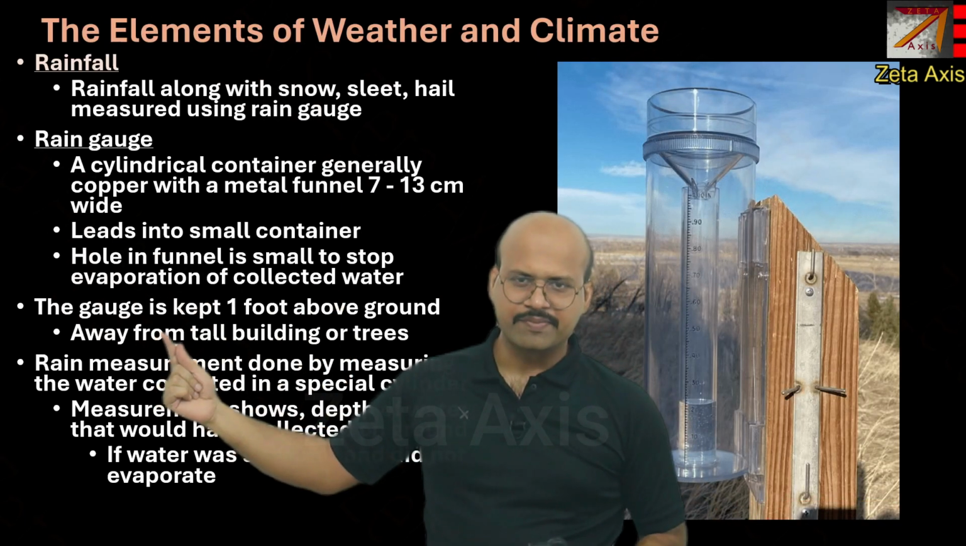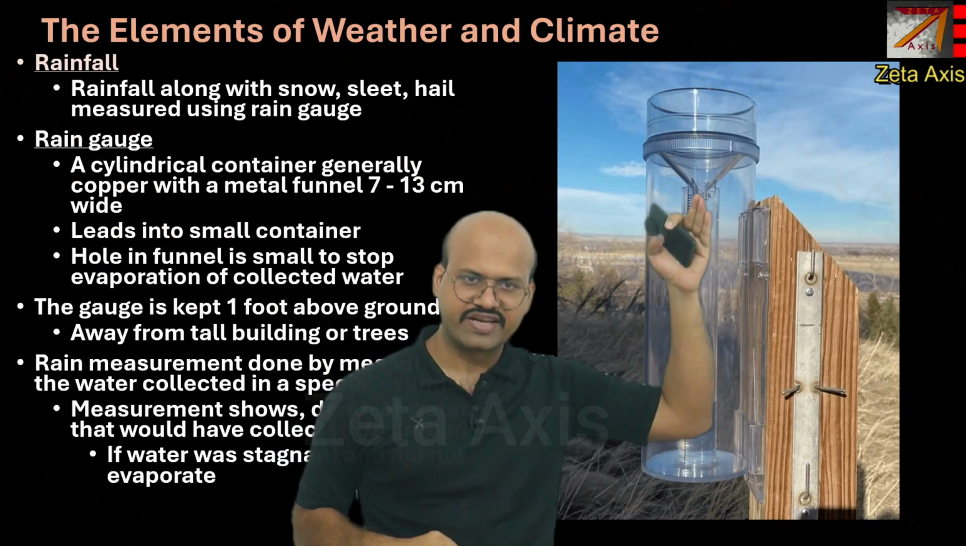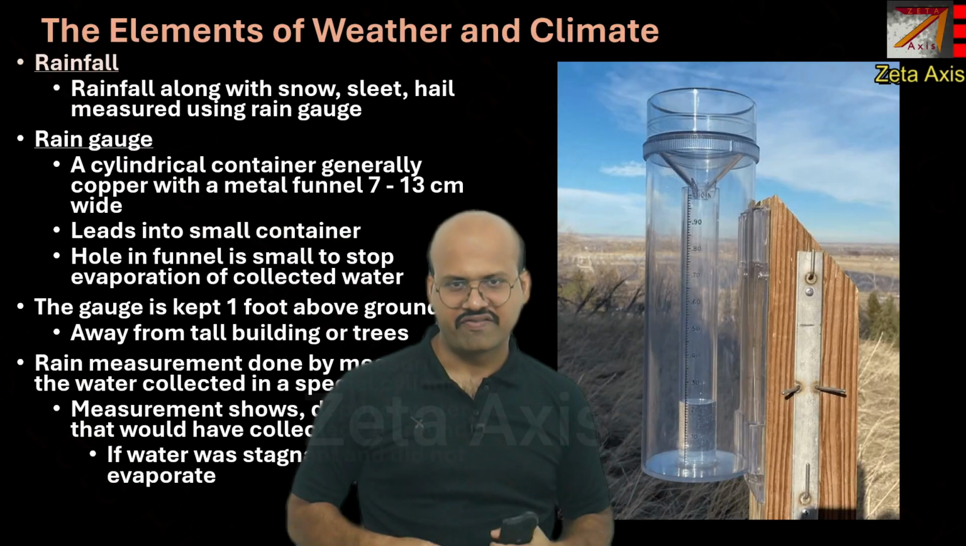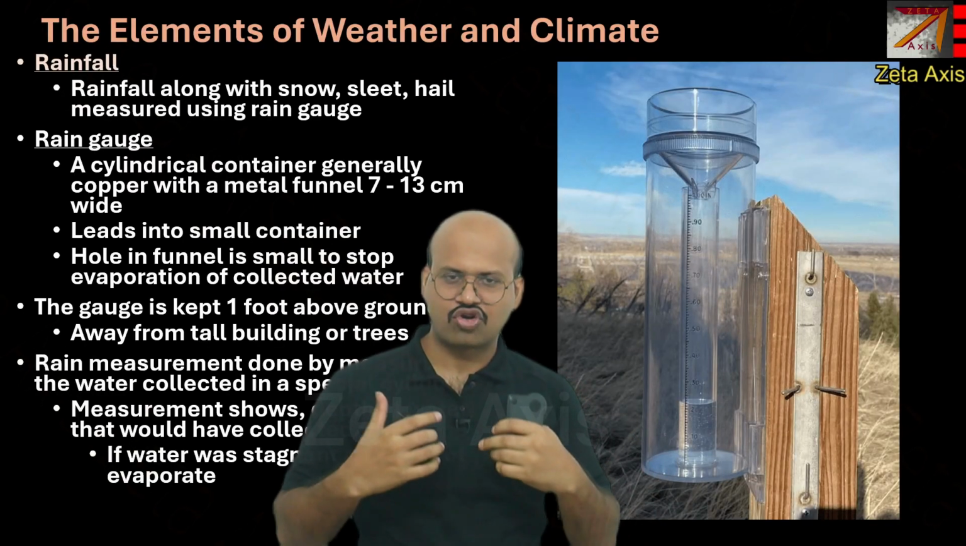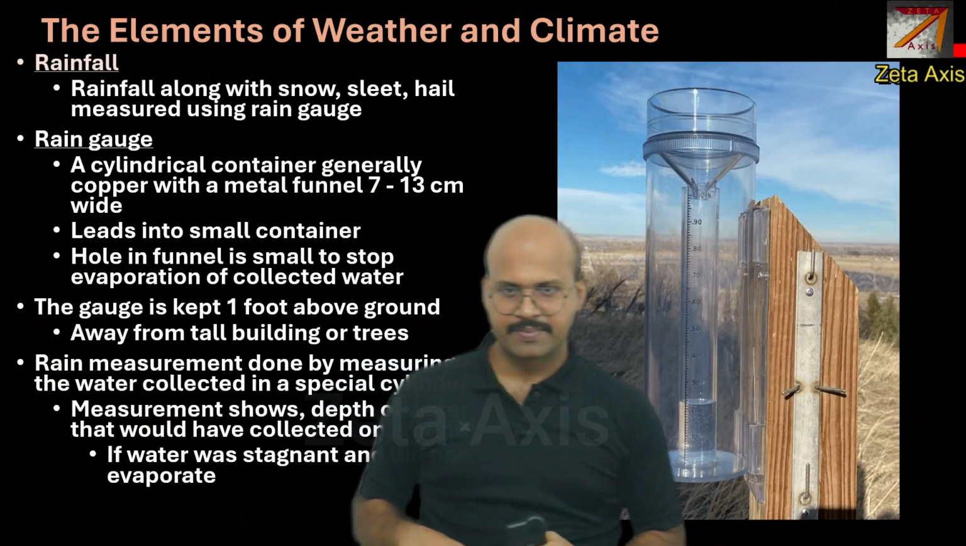The gauge is kept 1 foot above the ground. You can see here is a wooden post and this rain gauge is attached to it. So it is kept above the ground level, and it is also kept away from tall buildings or tall trees to get an accurate measurement.